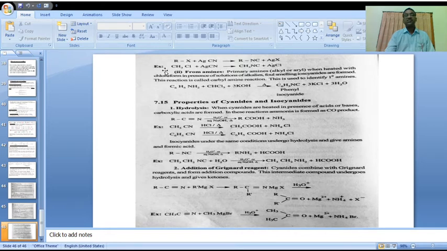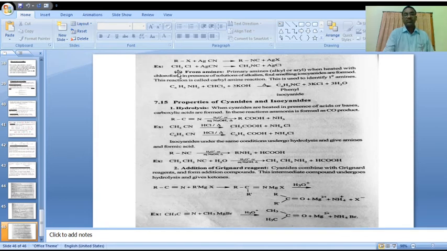Here, instead of RX, we are using methyl chloride as an example. Methyl chloride on reaction with silver cyanide forms methyl isocyanide, and the byproduct formed in this reaction is silver chloride. Okay, this is the first method of synthesis.